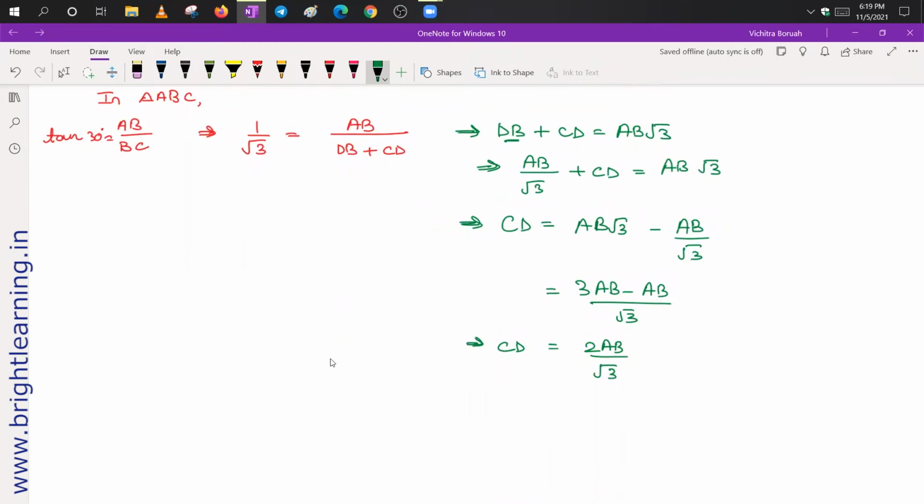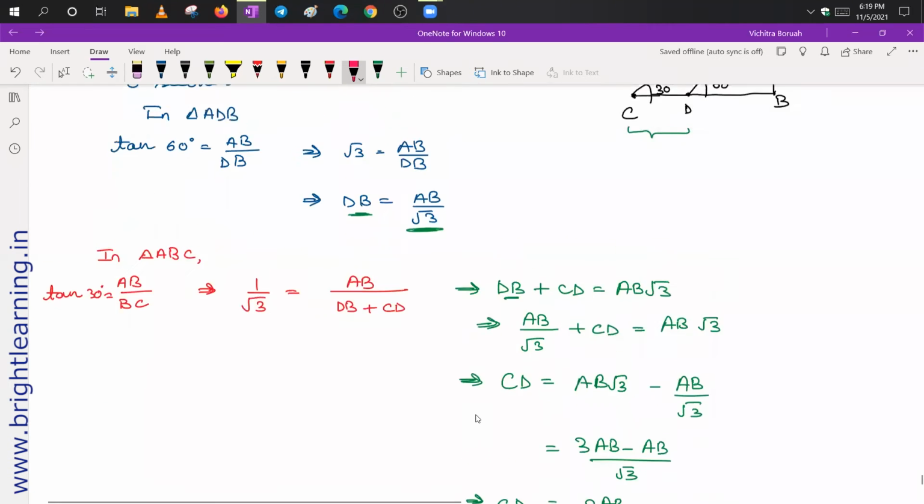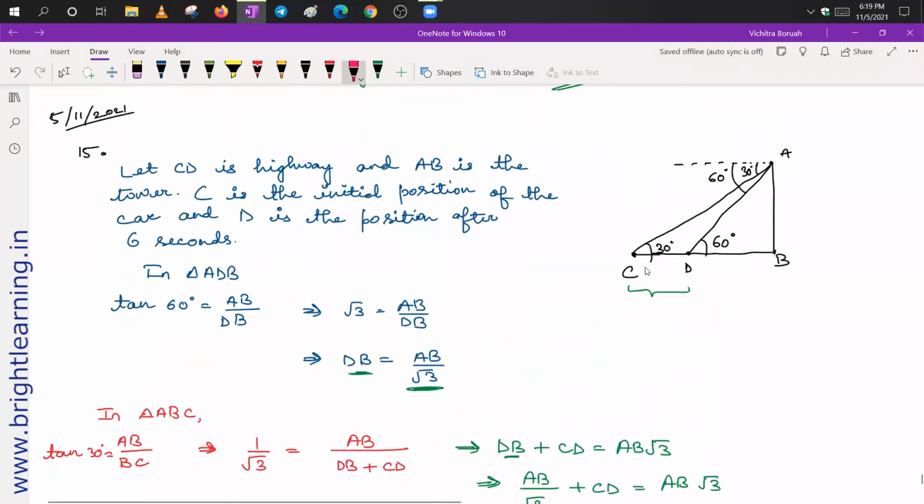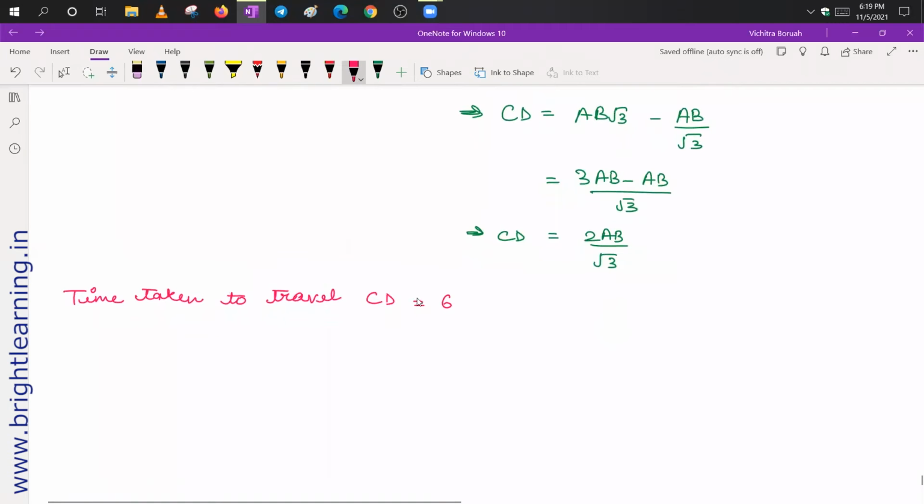Now next, it is already given in the question the time taken to travel distance CD. How much time is taken? It is given in the question that 6 seconds. In 6 seconds, the car reaches point D from point C. So the time taken to travel CD is 6 seconds.